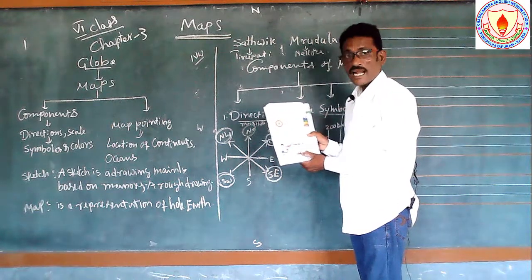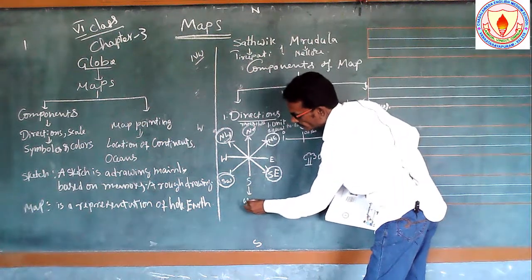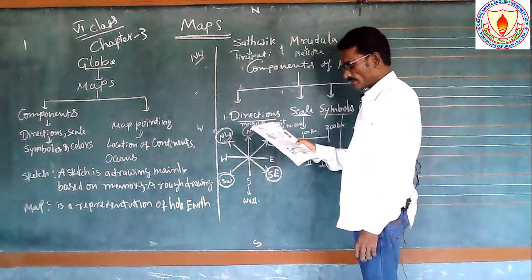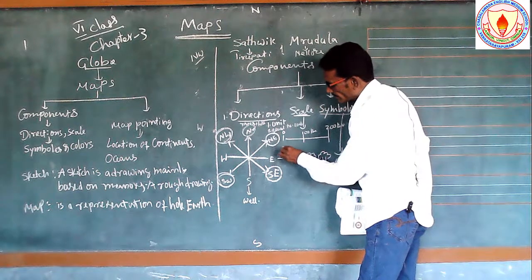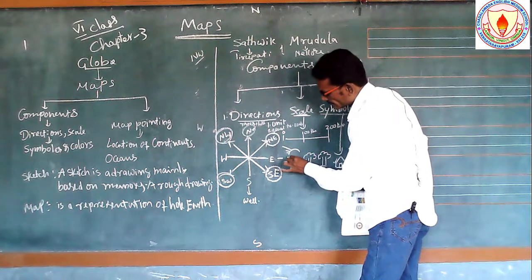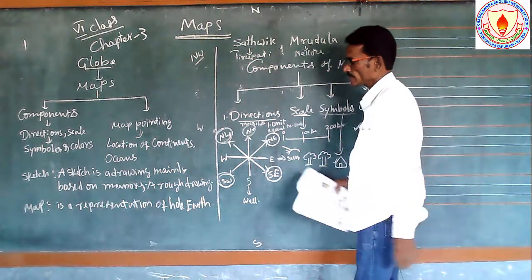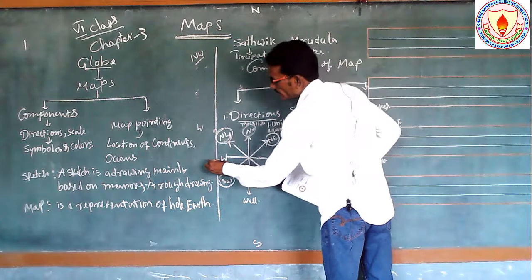In the south, a well is there, so for south we are going to write well. And next, east direction, the sun rises. It is very easy, and the sun here. So this is the east direction. And what is in the west? House. So here write house.